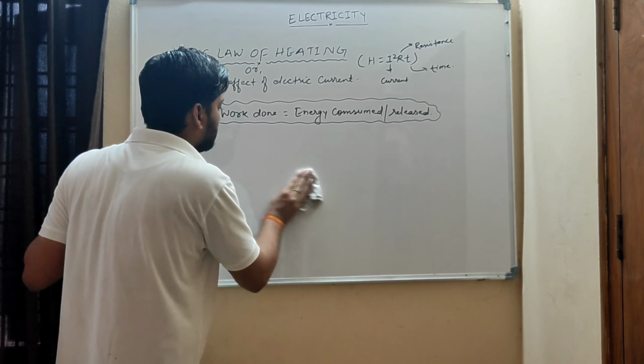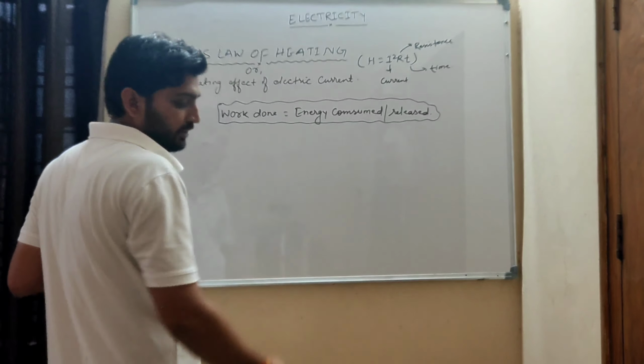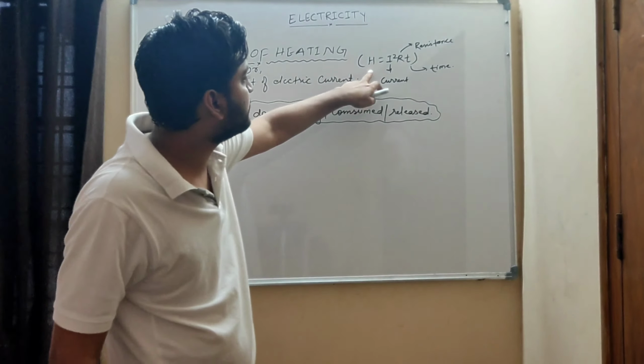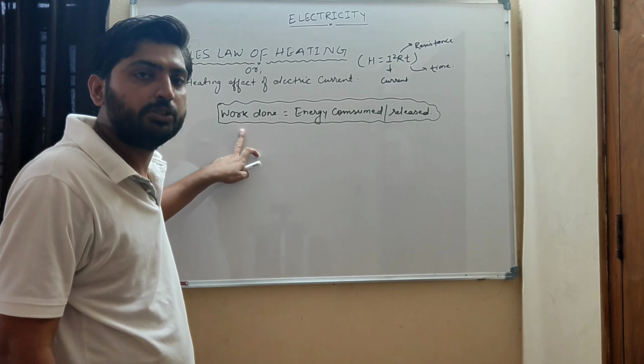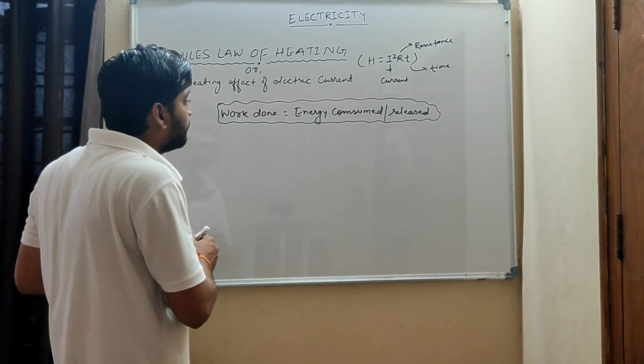Now see why I am telling this. For deriving the formula for energy, we will use the formula for work done. What is the formula for work done?